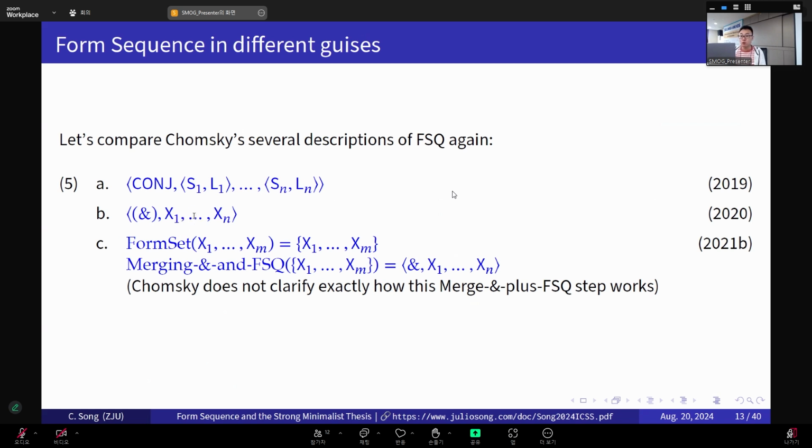And then in 2021, the initial set of ingredients is formally and explicitly formed by form set. So this is the initial set of ingredients, and based on that, we move on to the form sequence. But what is interesting here, and also puzzling, is that Chomsky seems to have never clarified exactly how this merge conjunction and form sequence rule, how this step works in more exact detail. So we know that conjunction needs to join the derivation in some way at some time, but we don't really know when or how. Okay. I will come back to this point later.